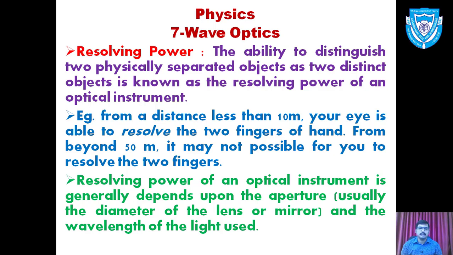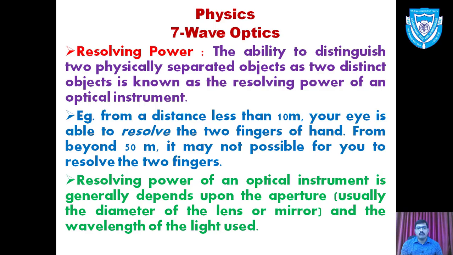So if the distance is less, we can see the two images, and if the distance is greater than 50 meters, we are unable to see the two fingers. Based on that, we have the concept of resolving power. Again, mathematically, we have another part of the resolving power.